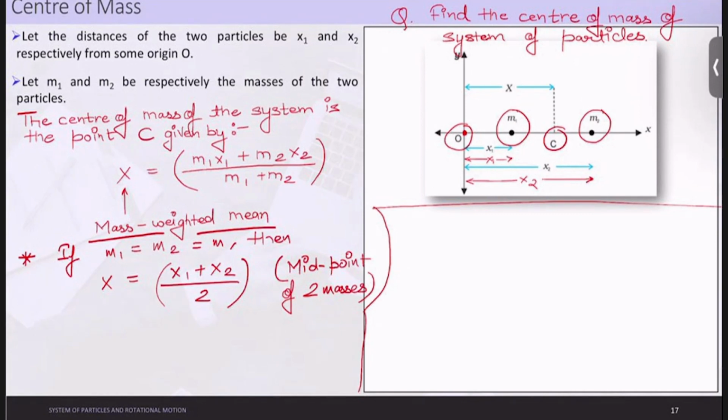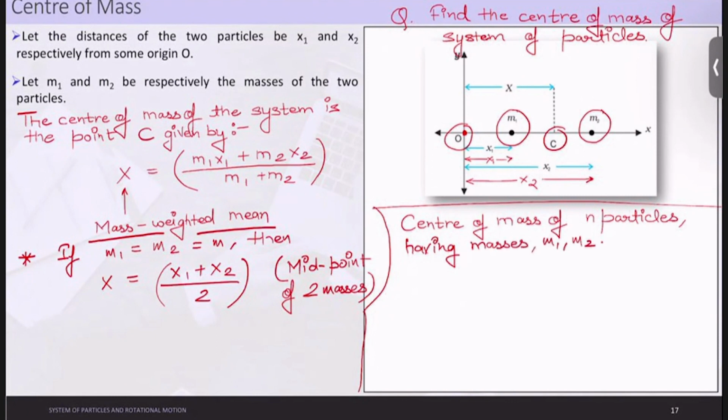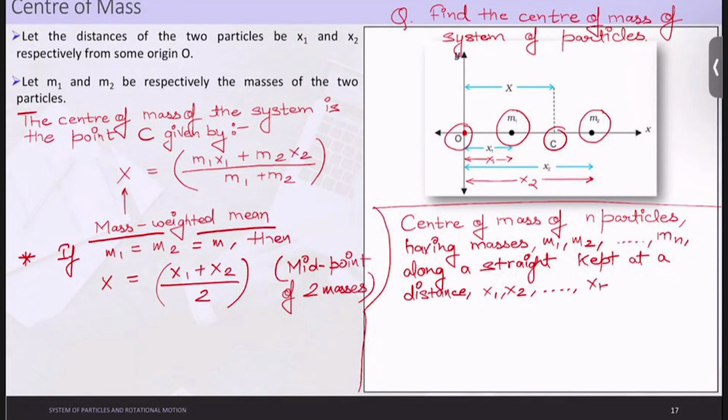So let us take that there are n particles. The center of mass of n particles having masses m1, m2, dot till mn, along a straight line, kept at distances x1, x2, dot till xn from the origin O, is equal to x.